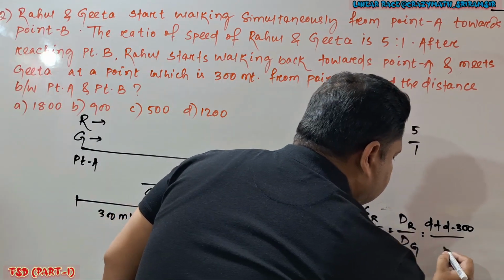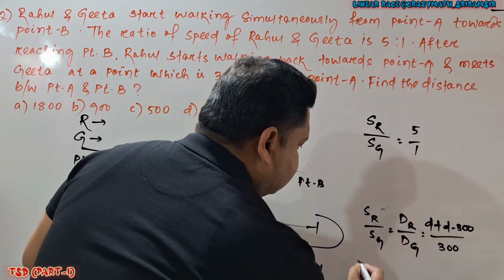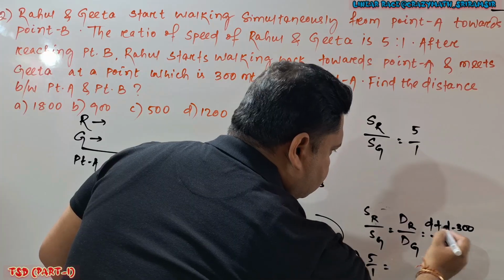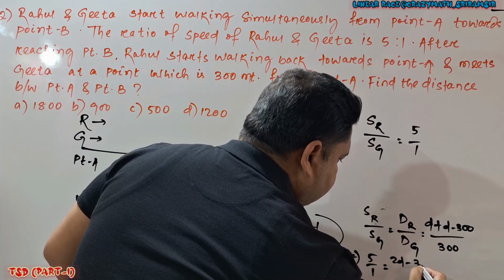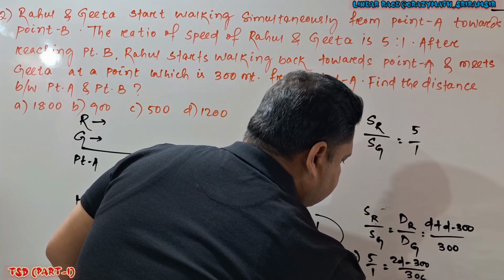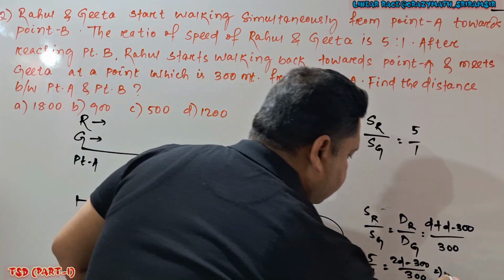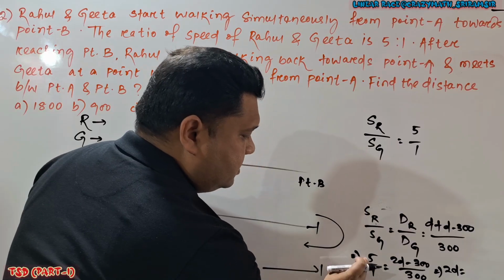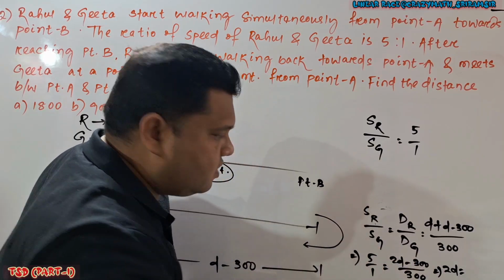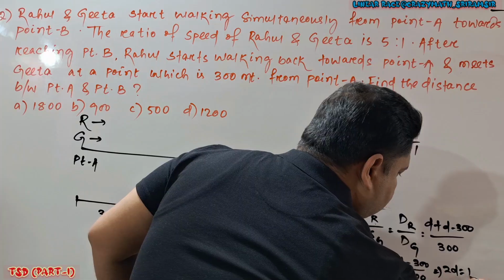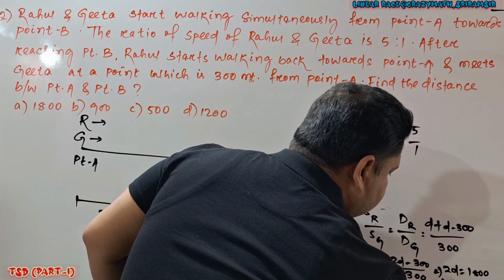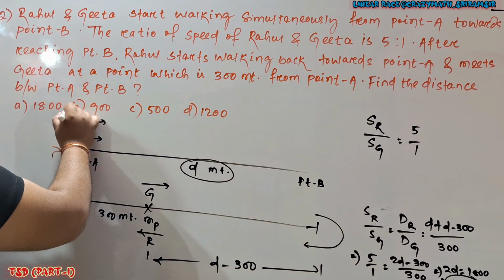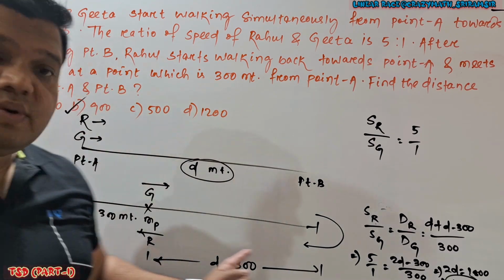How much distance will Geeta cover? Only 300. So SR by SG, in this place I will put 5/1, it is given, that is equal to 2D minus 300 divided by 300. If I do simplification, 1500 is equal to 2D minus 300. If I do cross multiplication, 1500 and this minus 300 come to this side, that becomes plus, so 2D is equal to 1800. So here D is equal to how much? 900. So distance is 900 meter. Very easy question. B option is correct, 900 meter. You can handle it in this way.